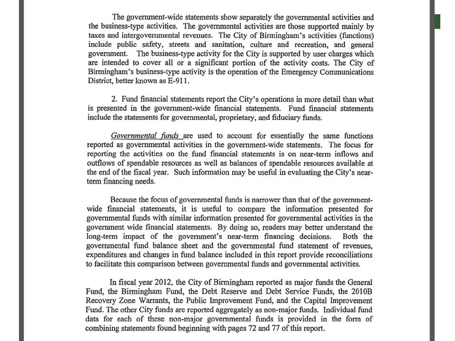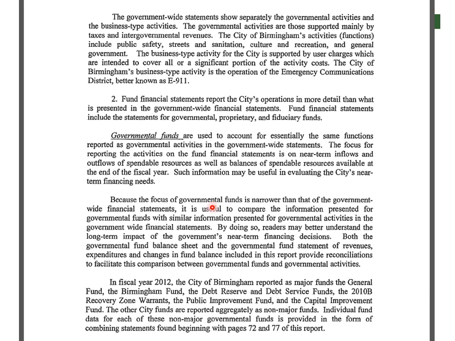And here's an explanation of the fund financial statements, which ones you're going to see again on the following pages. Governmental funds. Here it's describing them as used to account for essentially the same functions as reported as governmental activities in the government-wide statements. And it reiterates something we covered in the past, which is that the focus for governmental funds is on near-term inflows and outflows of spendable resources, as well as balances of spendable resources available at the end of the fiscal year.